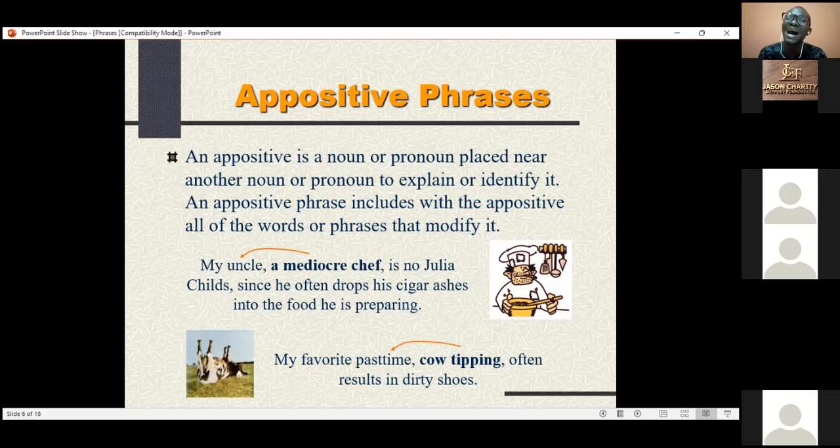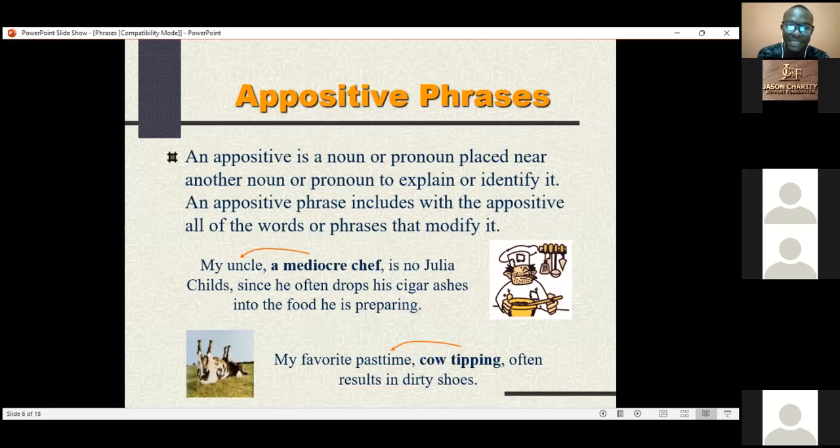And most times you have an appositive phrase in split commas. You have two commas to separate the appositive phrase from the main subject or from the noun. Is that okay? You always find it either before the verb in the subject position, or you find it in the object position. It refers back towards the noun that it is telling us about. So that was why I said it is a very tricky one.